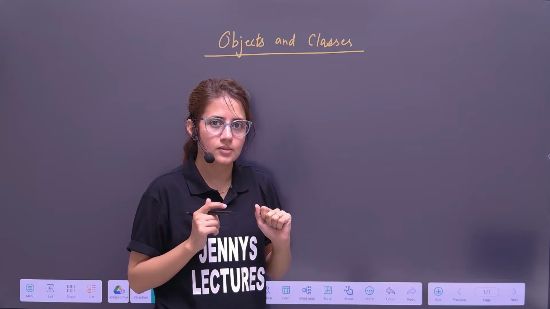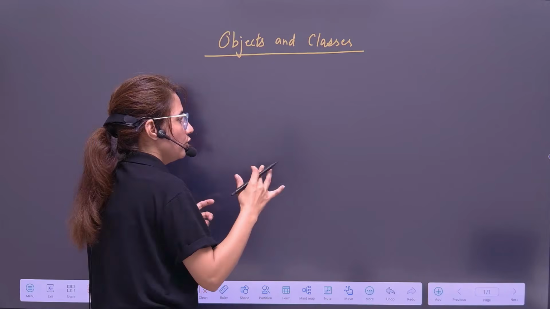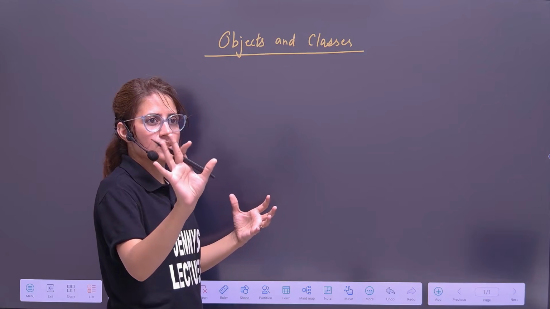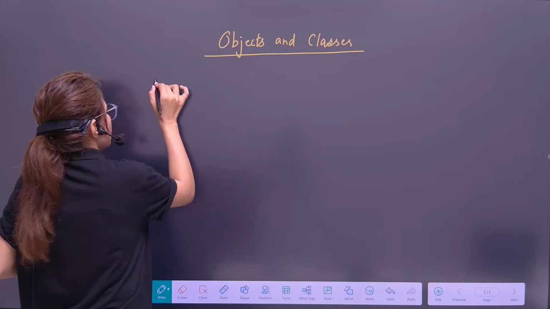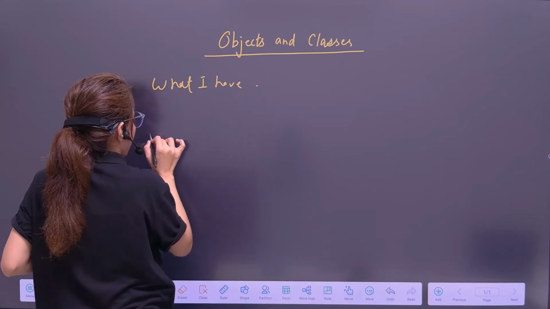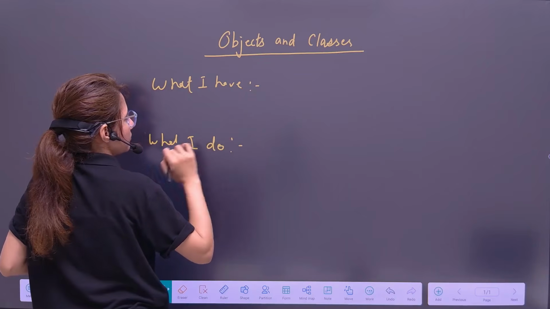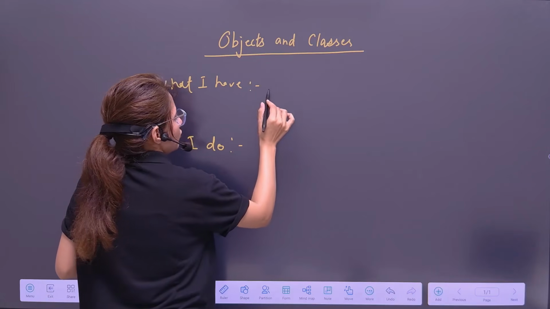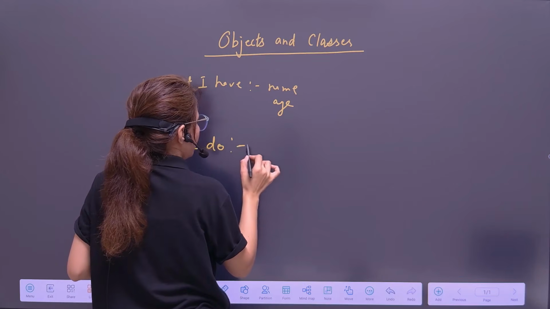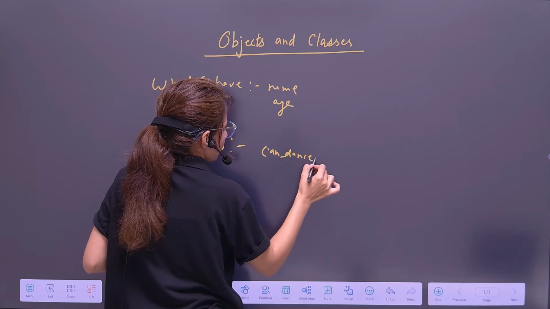So there are two things when you are dealing with classes and objects. When you are going to create a class, you need to understand what type of object this class will make, and what these objects have and what they do. Every object has these two things. So these are attributes, like my name, age, and what I do, like maybe can dance, can teach.